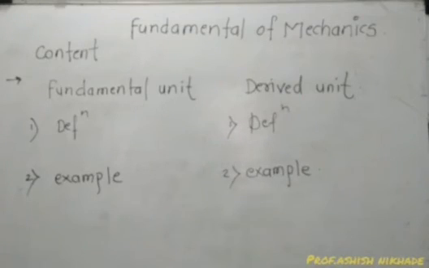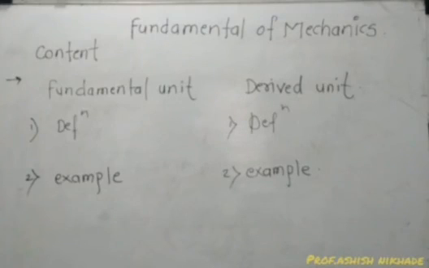That is area, the unit of area, meter square, mm square. Area is equal to length into width. That means the unit of area can be derived from the units of length and width. So the unit of area is a derived unit, then the unit of volume, then velocity. All these units are examples of derived units.